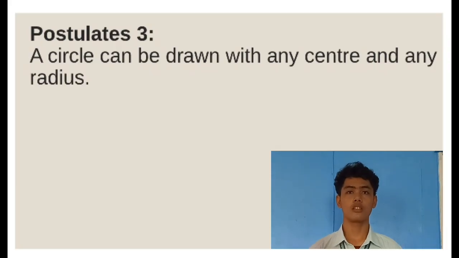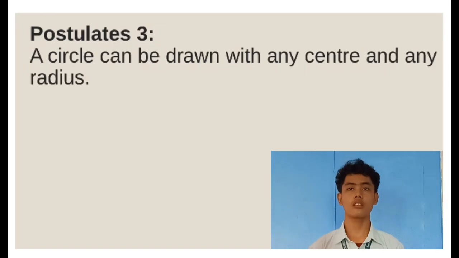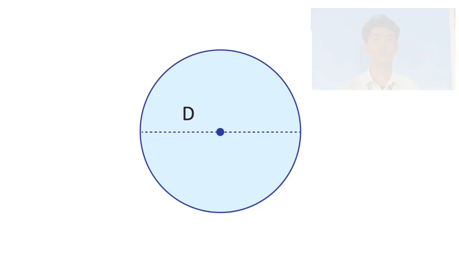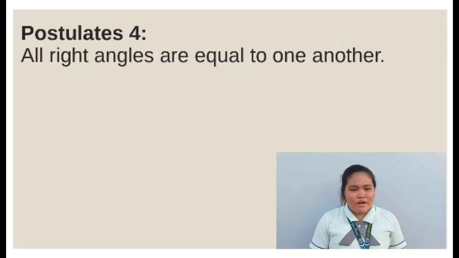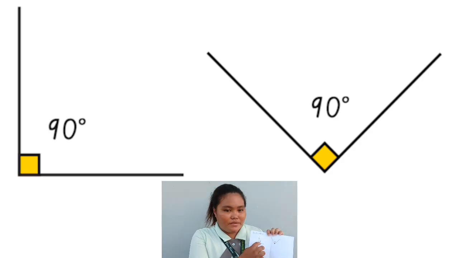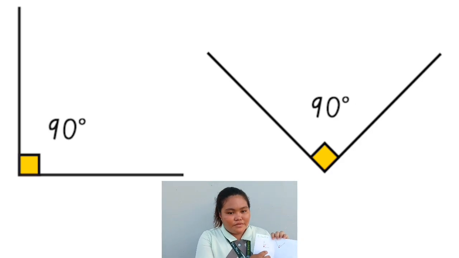Euclid's postulate 3. A circle can be drawn with any centre and any radius. Any circle can be drawn from the end or start point of a line segment, and the radius of the circle will be the length of the line segment. Postulate 4. All right angles are equal to one another. As you can see in my example, right angles whose measure is 90 degrees are always congruent to each other. They are equal irrespective of the length of the sides or their orientation.